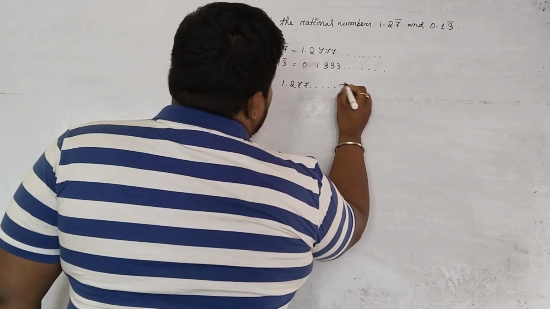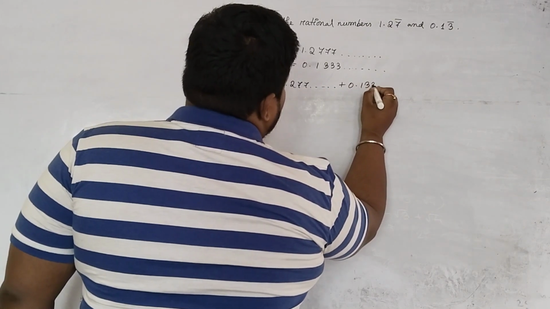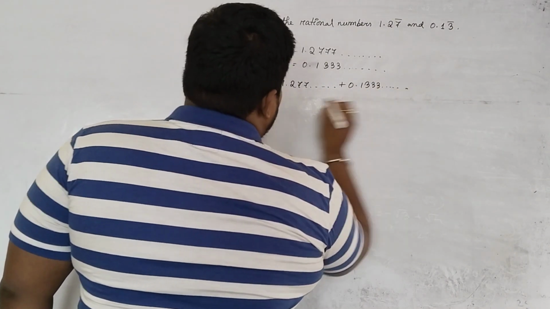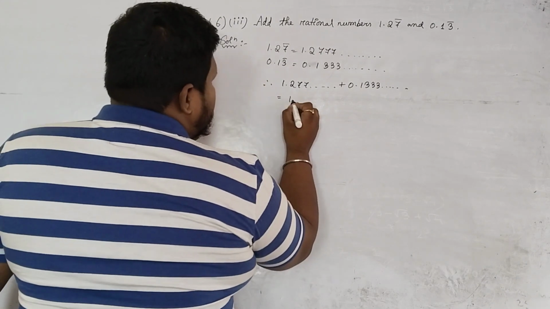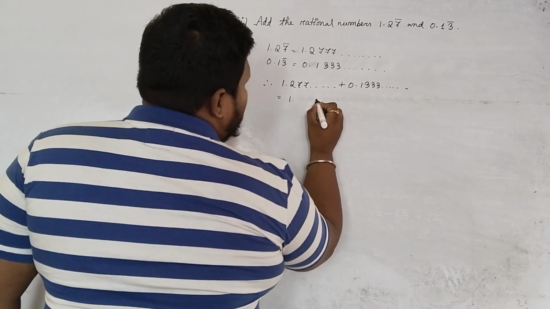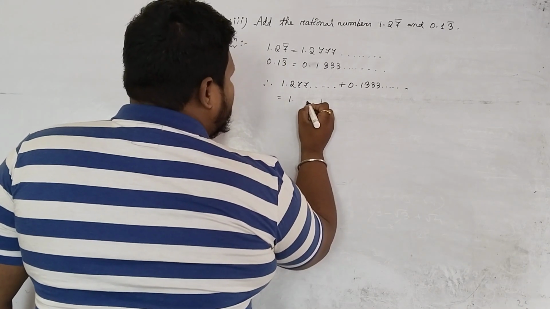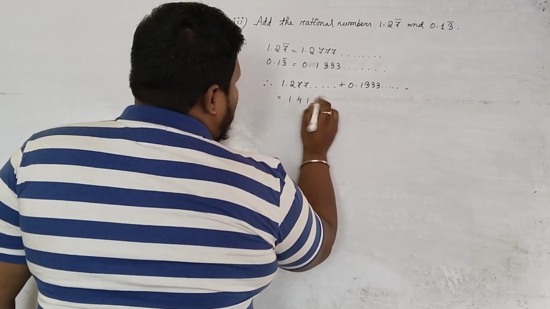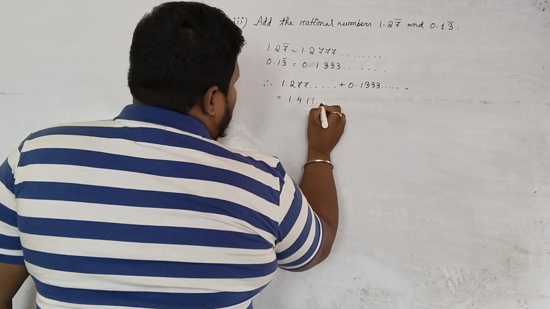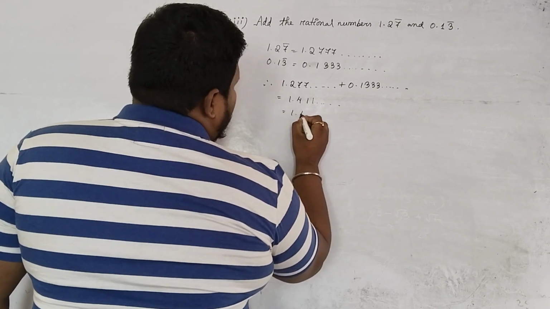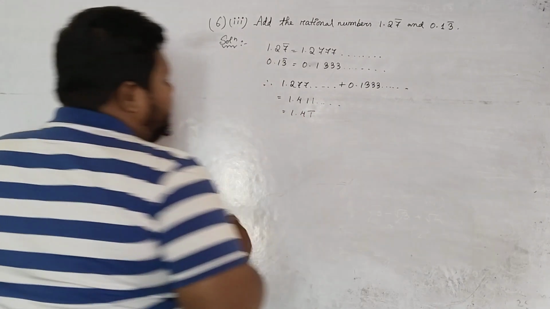So 1.277 dot dot dot plus 0.133 dot dot dot will give us 0.1141 dot dot dot, that means 0.141 bar. Okay.